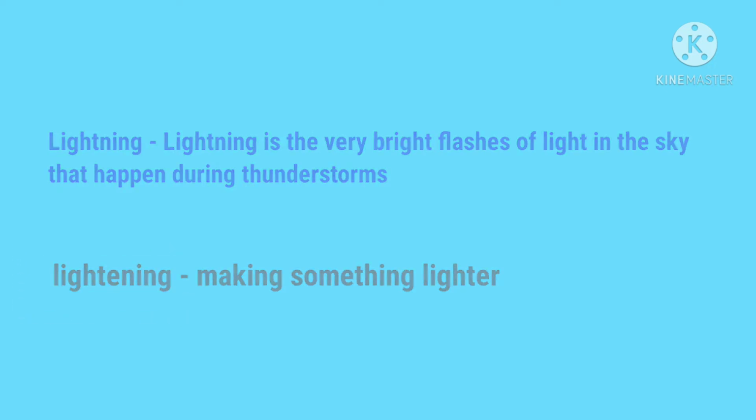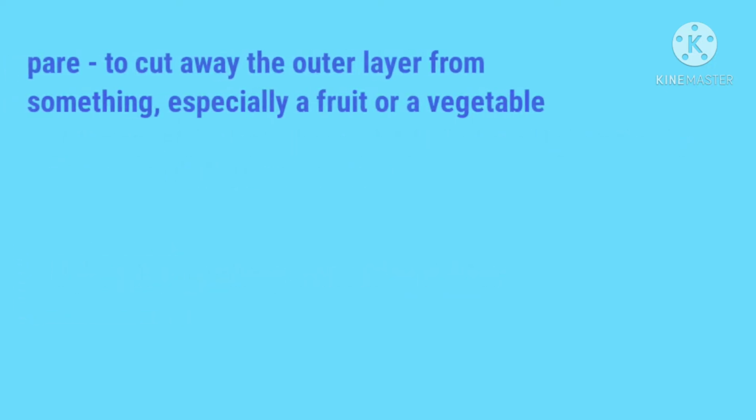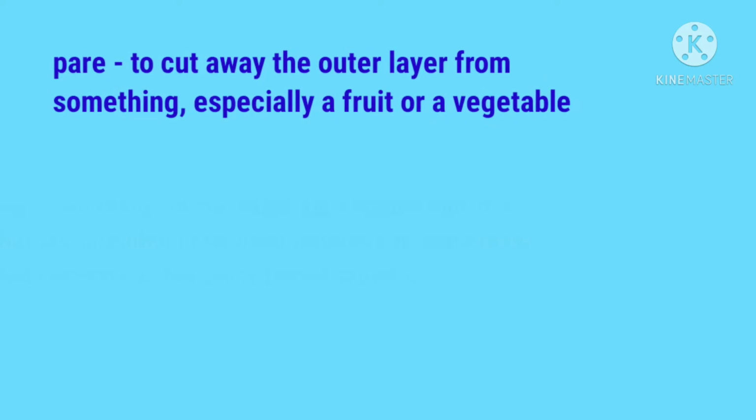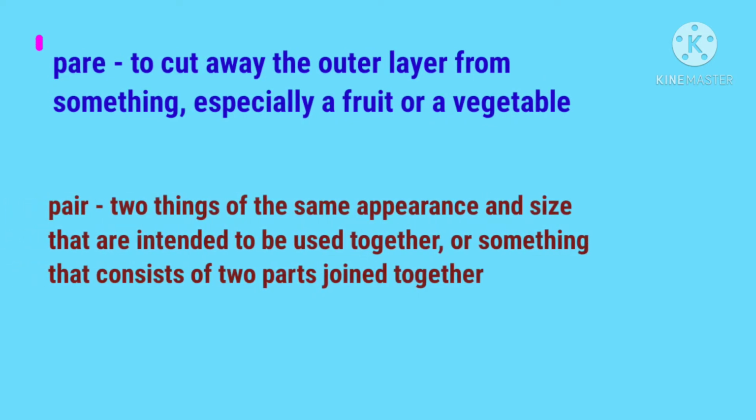The next two confusing words are PARE, pare, and PAIR, pair. The word with the spellings PARE means to cut away the outer layer from something, especially a fruit or a vegetable. And the word with the spellings PAIR means two things of the same appearance and size that are intended to be used together, or something that consists of two parts joined together.